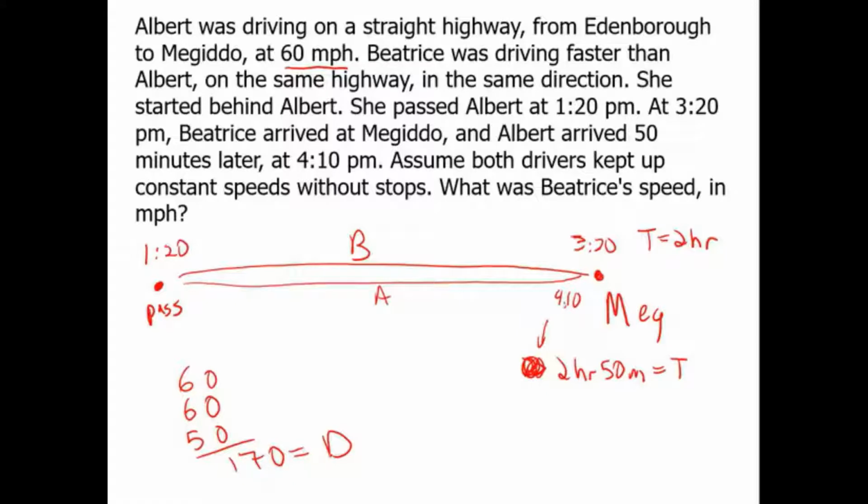She covered that 170 miles in 2 hours. So rate equals distance over time. 170 miles divided by 2 hours, that is a rate of 85. 85 miles an hour. Beatrice was really burning it up on the highway, and that is her speed, 85 miles an hour. The answer is 85.